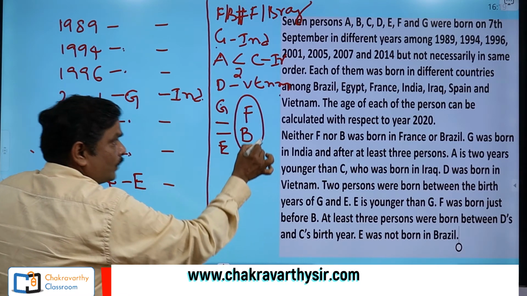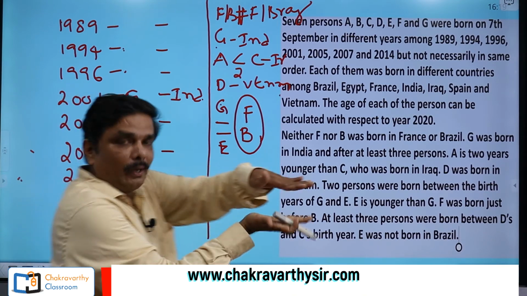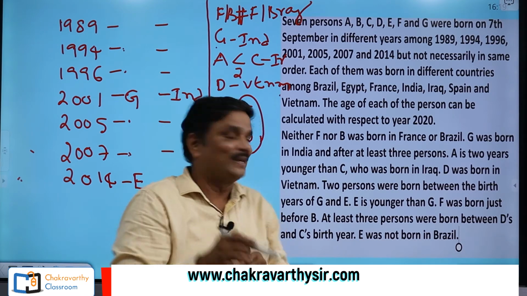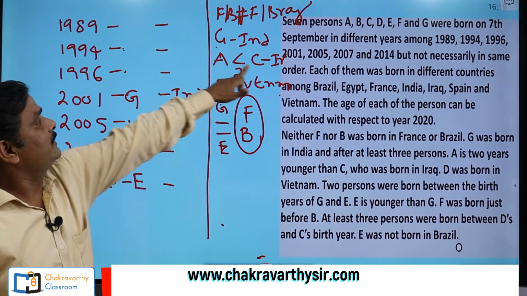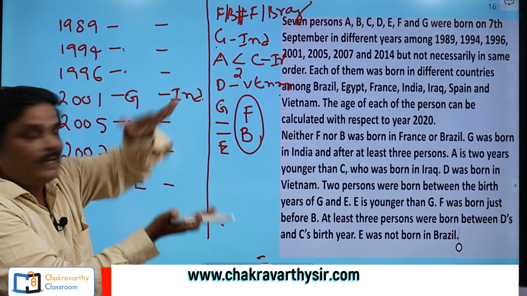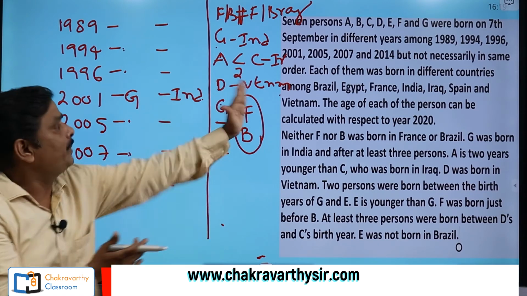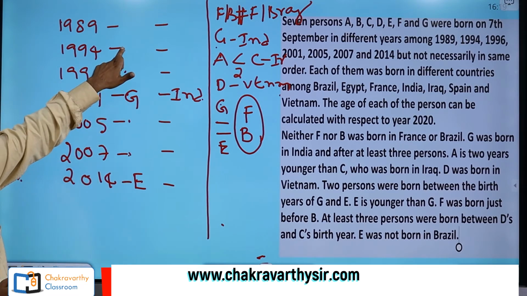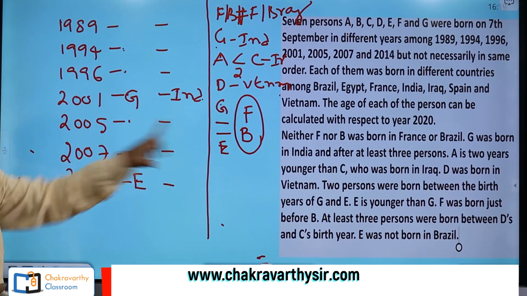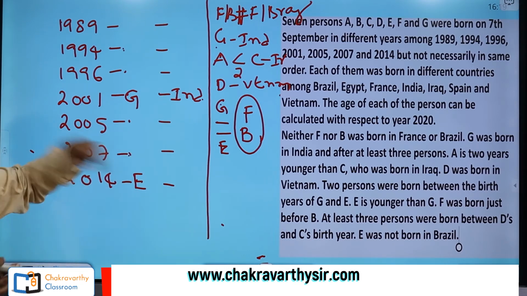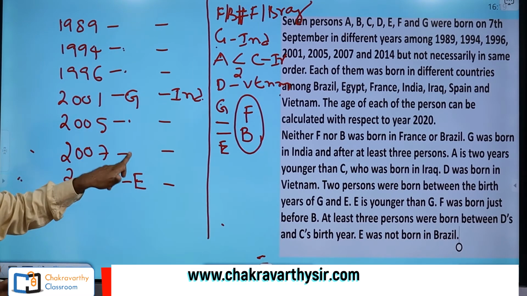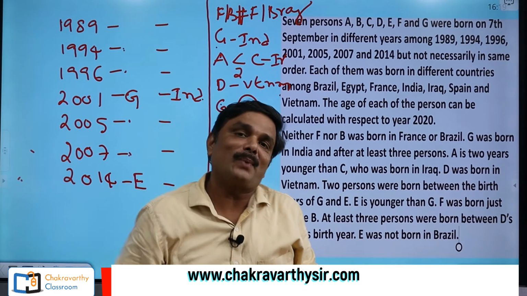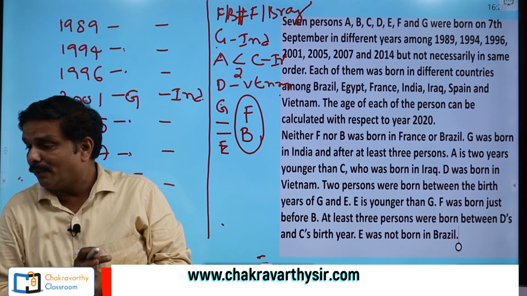Whenever you want to bring this onto the chart, both should look consecutively. Now your brain should work here. There are two things here. A and C, C and A should look consecutively. Similarly, F and B. How to bring that into the chart here? Suppose I keep C and A here, definitely I should keep F and B there, or vice versa. Nothing more than that. Alright, now go for the next information here clearly.